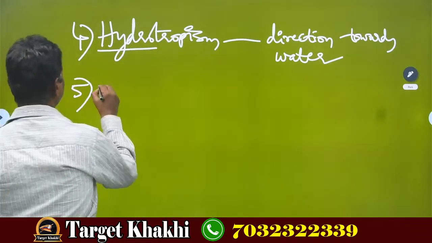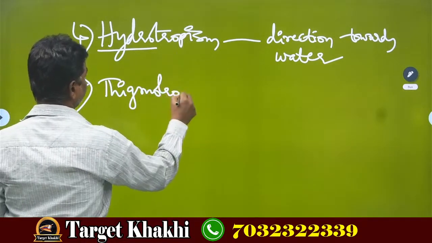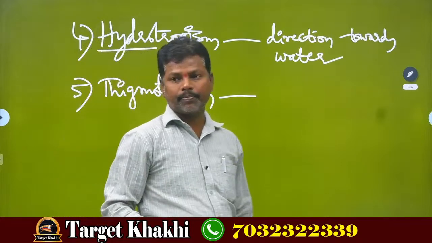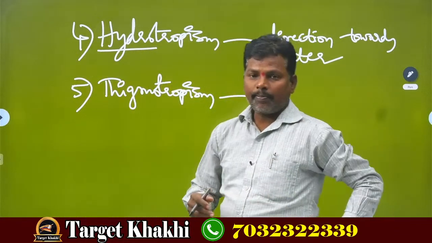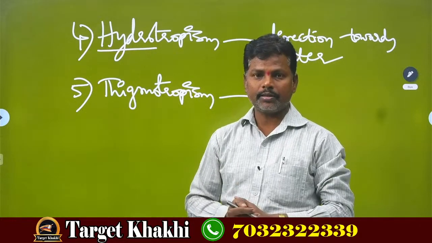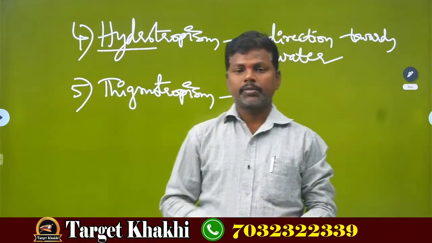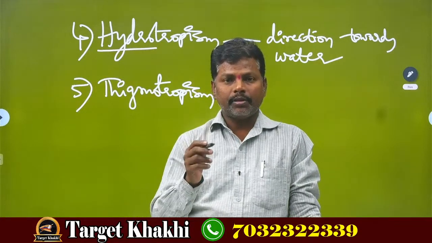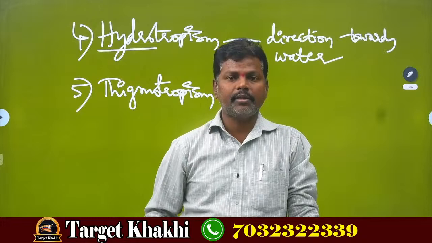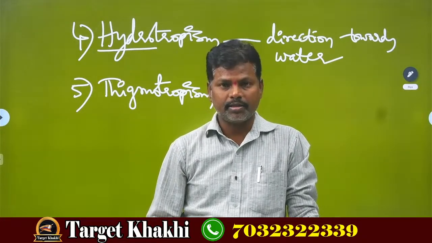The last one is thigmotropism. In some plants, on the stem, one side a leaf will be there, and on the other side spring-like structures are there, called tendrils.